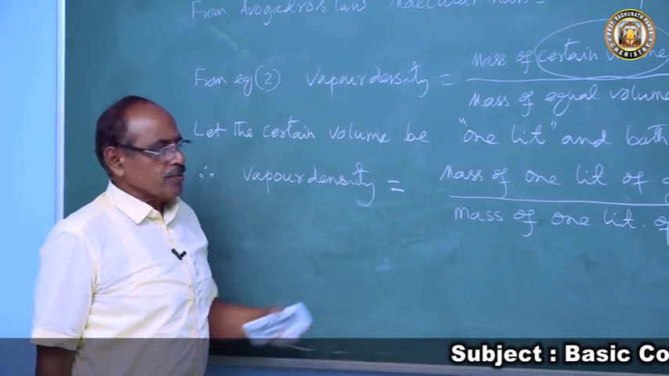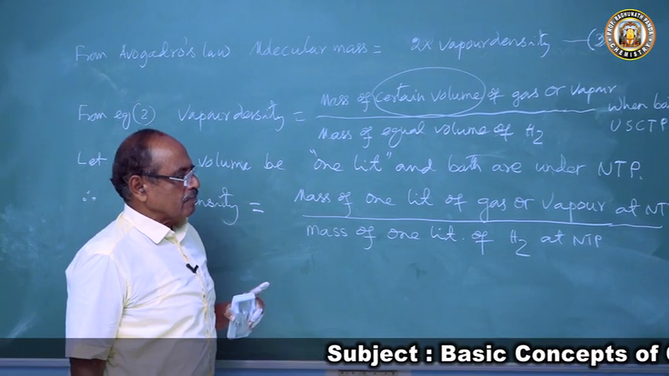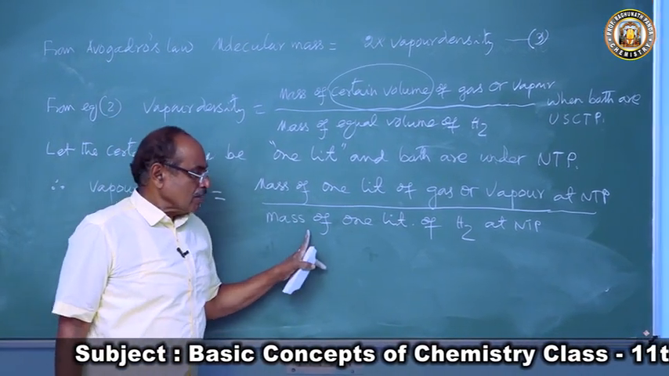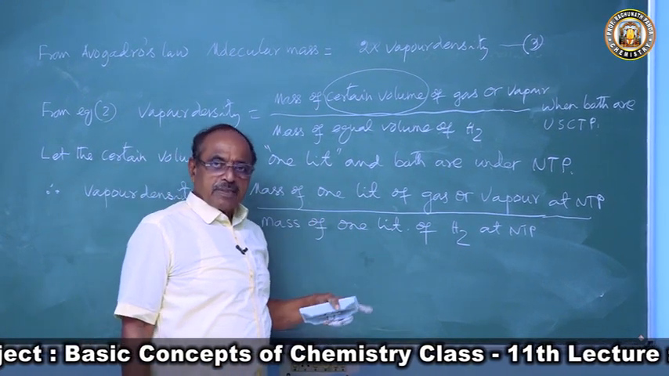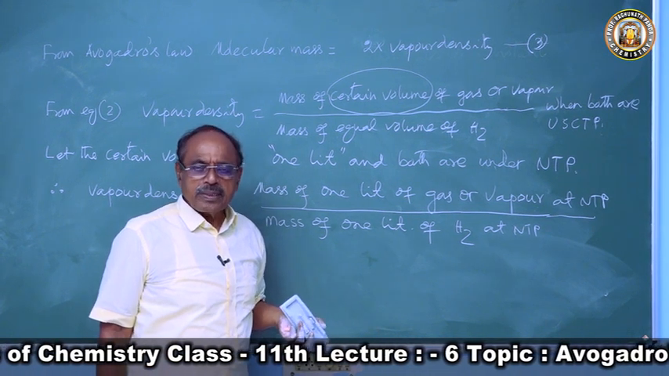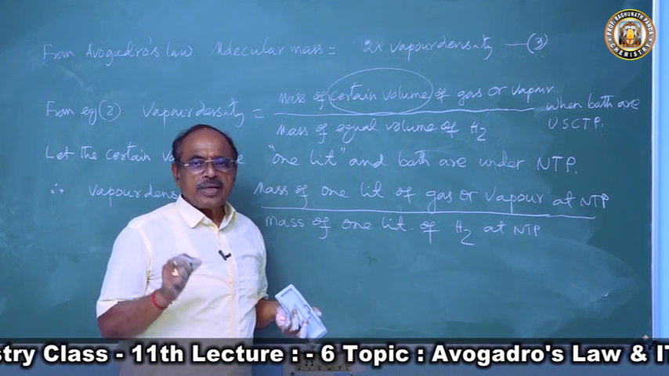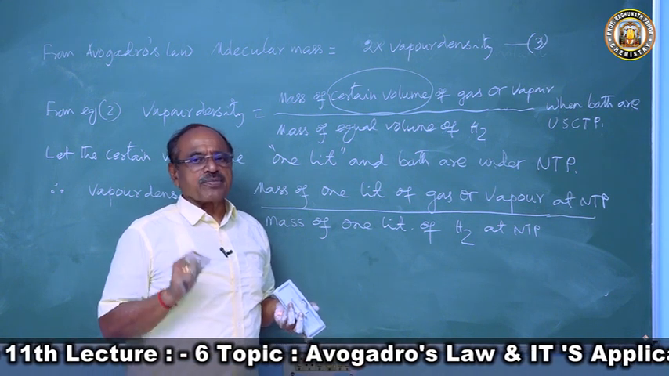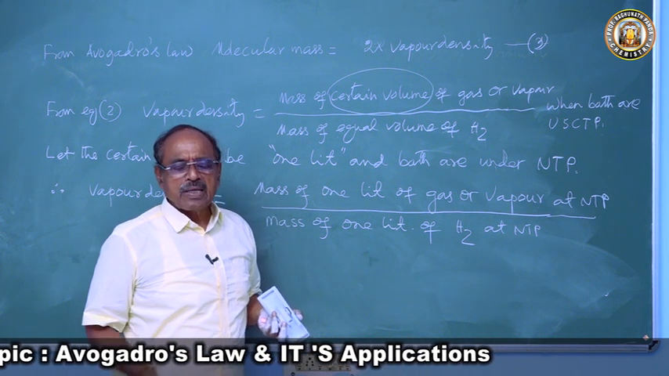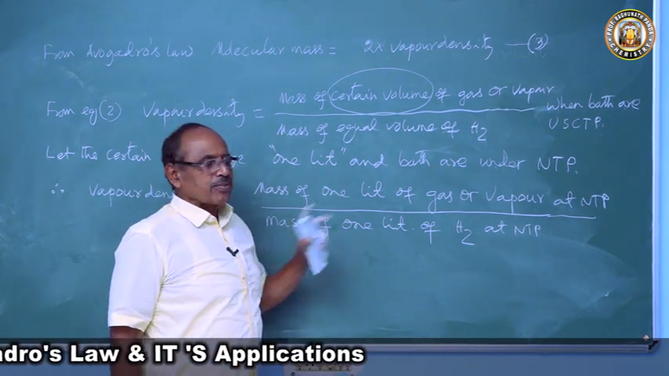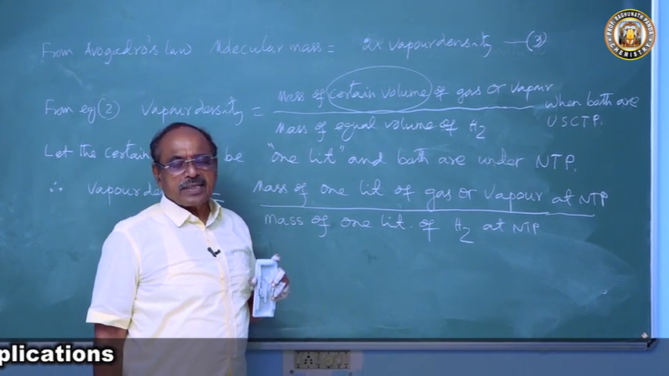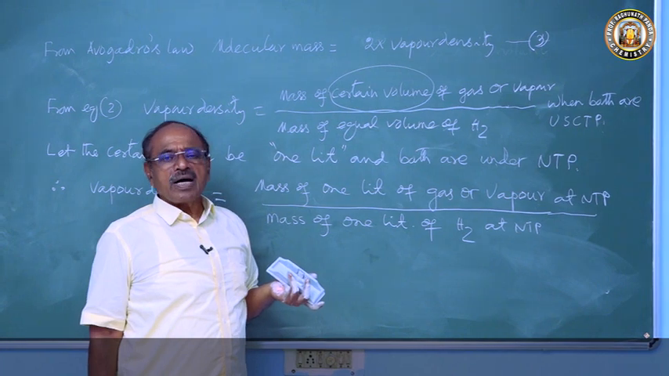Because we want to get it at NTP, so mass of 1 liter of gas at NTP by mass of 1 liter of hydrogen at NTP. This mass of 1 liter of hydrogen at NTP is a known quantity, experimentally determined to be 0.089 grams. That is the density of hydrogen.